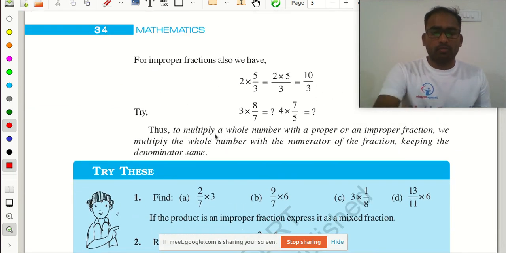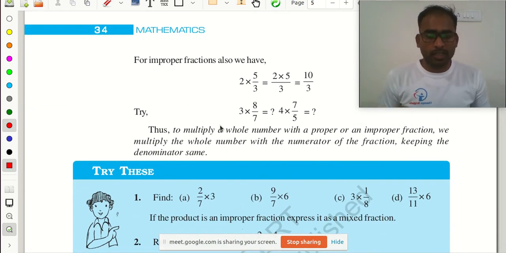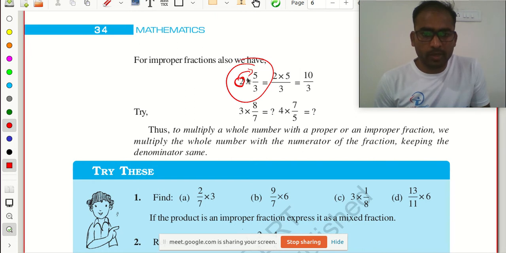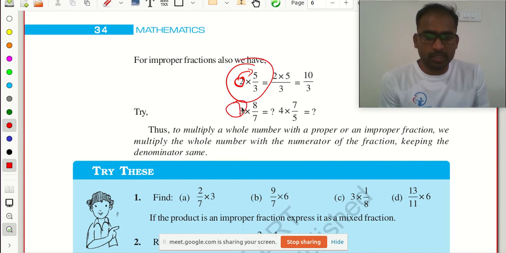And here what we understood is that to multiply a whole number with a proper or improper fraction, we just multiply the whole number with the numerator of the fraction and keep the denominator the same. Suppose 2 multiplied with 5 by 3, I just need to multiply this whole number with the numerator only and keep the denominator the same. So 2 5s are 10, 10 by 3. Yes. 3 multiplied with 8 by 7, 3 8s are 24, 24 by 7. Next, 4 multiplied with 7 by 5, 28 by 5.